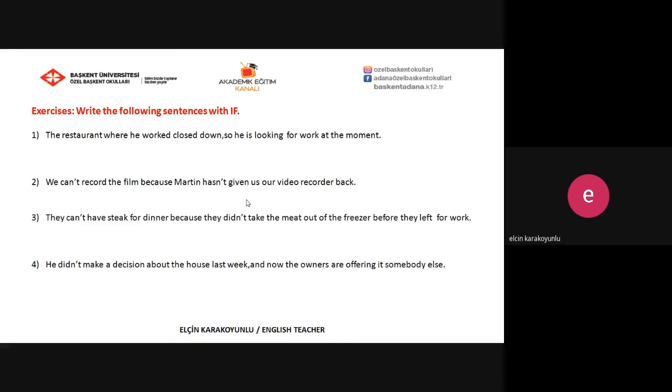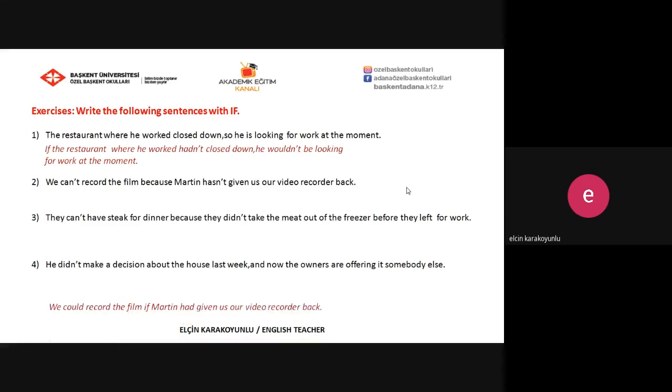Let's start the first one. The restaurant where he worked closed down, so he is looking for work at the moment. So this is the action happened in the past, and this is the situation at present. That's why we use it like that. If the restaurant where he worked hadn't closed down, he wouldn't be looking for work at the moment. But the restaurant where he worked closed down, so he is looking for work at the moment.